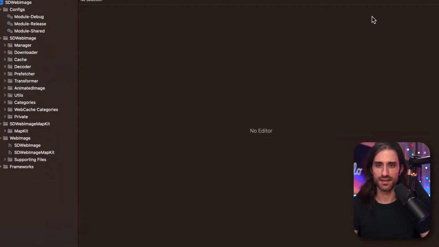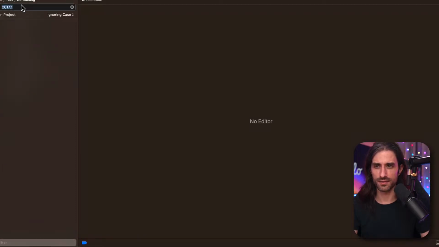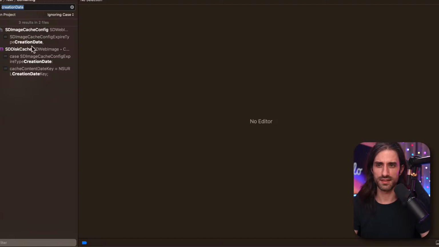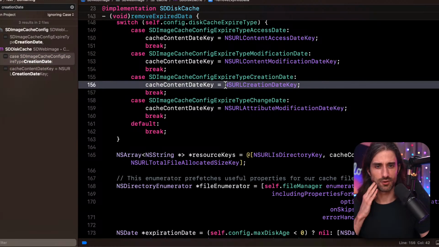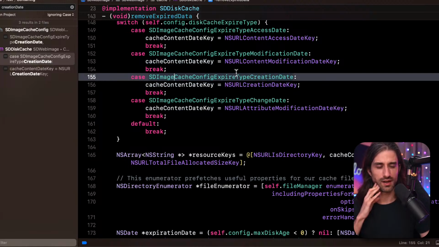Okay, and I wanted to search for calls to something called creation date. So we can see, yes, it's getting the creation date key, and you can see it's for the cache configuration. To know when something has expired in the cache, you need to know when you first added it.